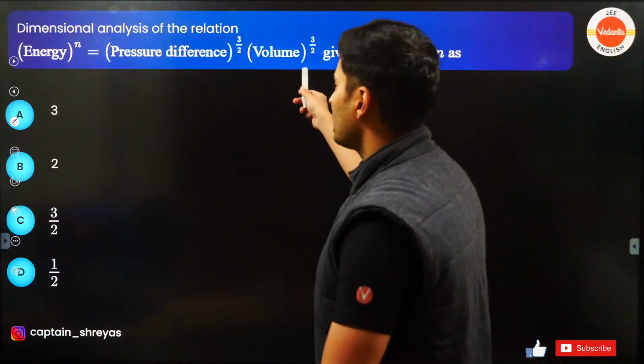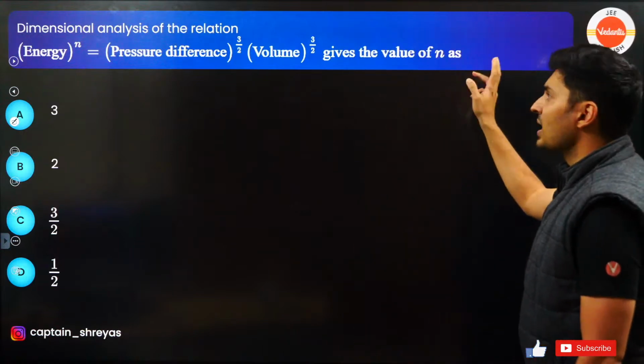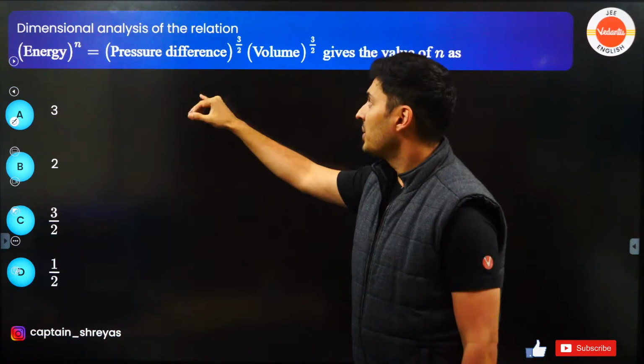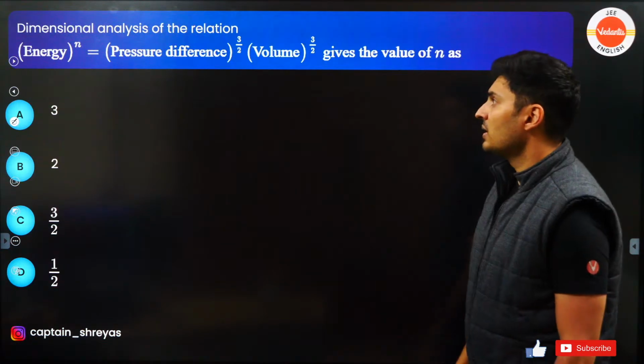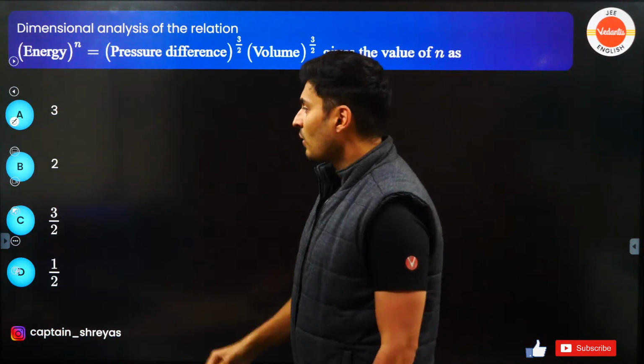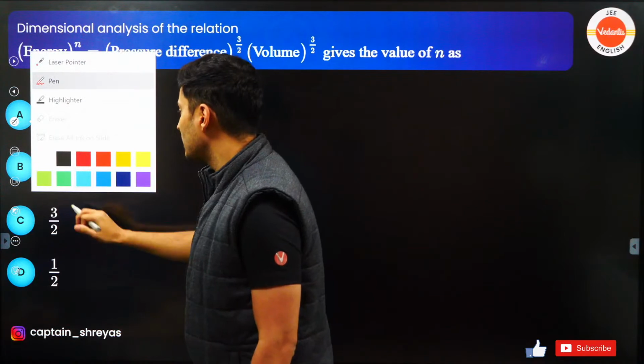The dimensional analysis of this particular relationship gives the value of N: energy raised to N, pressure raised to 3 by 2, volume raised to 3 by 2. What is the value of N? What is the value of N? Come on, my dear students, what is the answer?